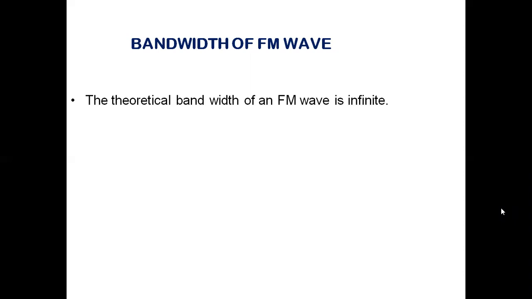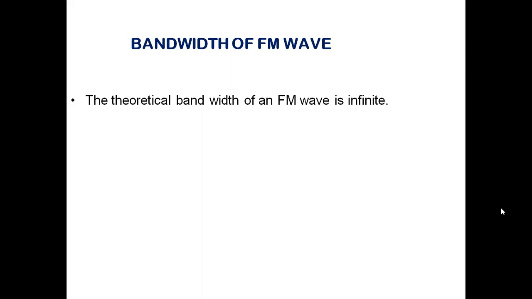AM requires a total bandwidth equal to 2 times the highest frequency present in the given message signal. In DSBSC, it is also 2 times fm. In SSB, it is just equal to the highest frequency present in the message signal.